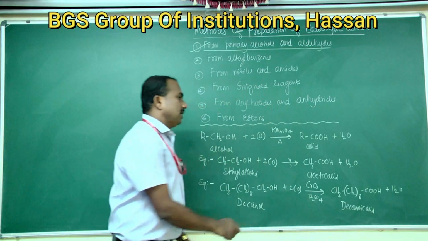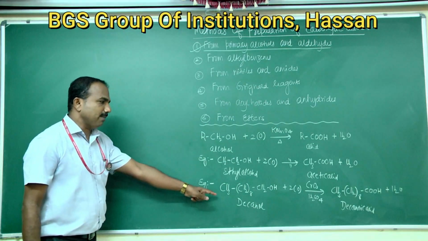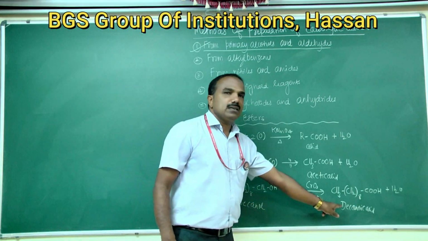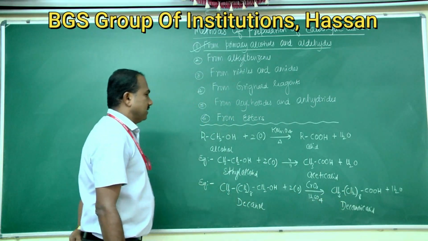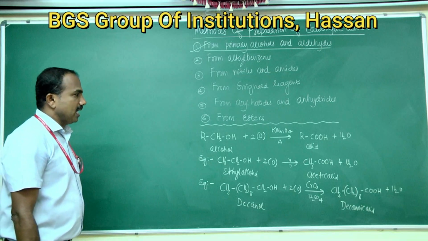This is decanoic acid. If you take higher members of alcohol, you are going to get higher members of carboxylic acid, that is decanoic acid.